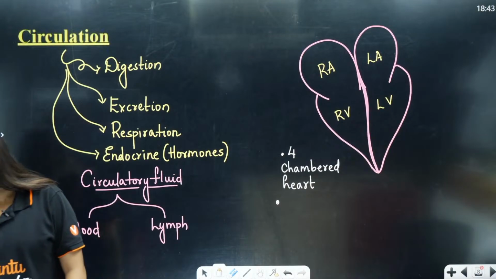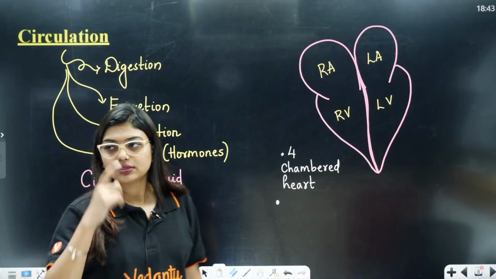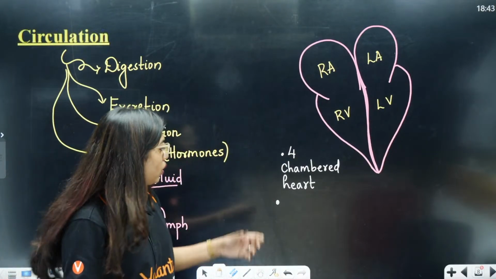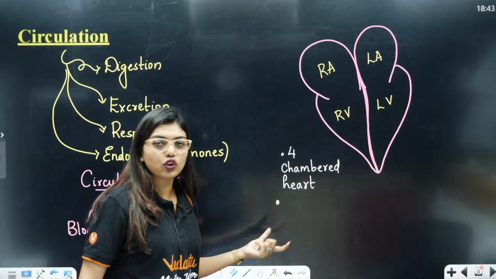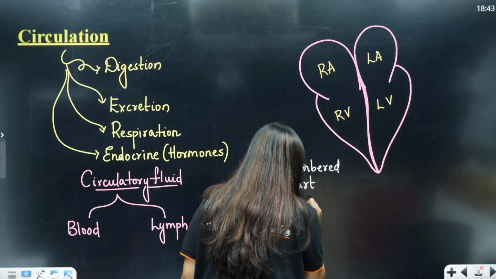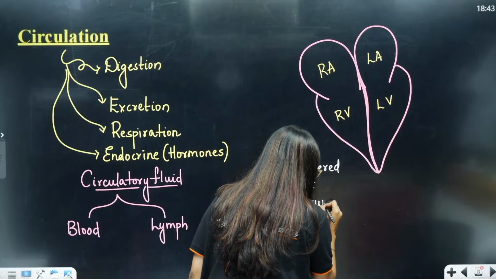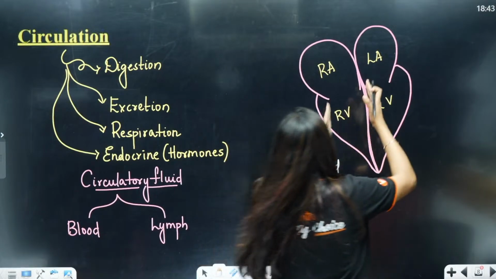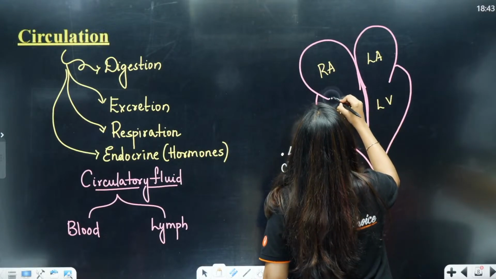This 4 chambered heart is separated with the help of something called the septum. What is it called? Septum. This partition that you are seeing is your septum.